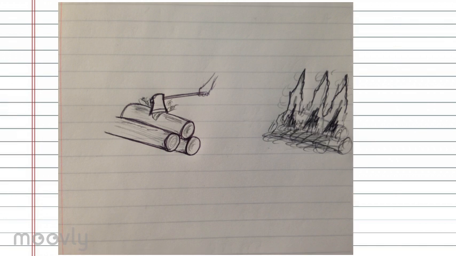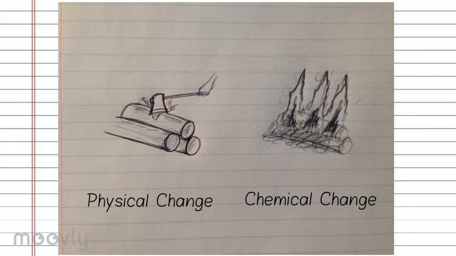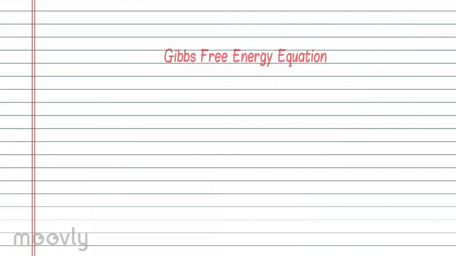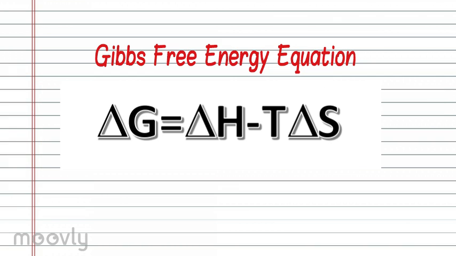This video will be based on the topic of entropy. The concept of entropy is fundamental to explaining why a physical or chemical change is possible. This is particularly important in thermodynamics and engineering, as many engineering ideas are based on these changes. An understanding of entropy is needed to form a Gibbs free energy equation.